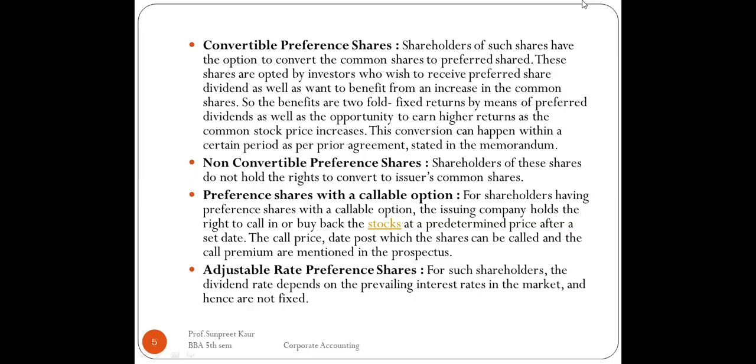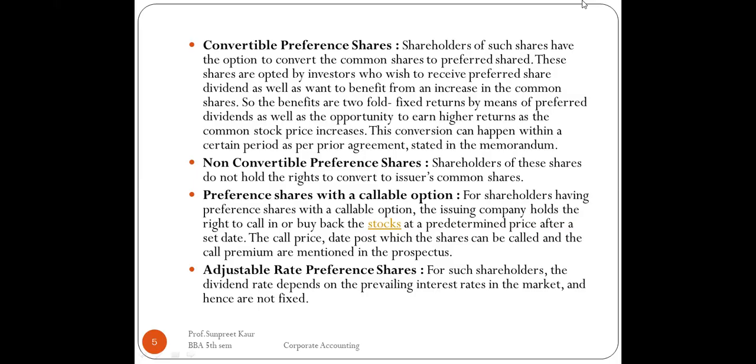So whenever there is a good return in the company, whenever there are good profits in the company, the shares are receiving a high rate of return, right? The shares are receiving a high rate of return. At that time, these preference shareholders, who are the shareholders of the convertible preference shares, can enter into an agreement with the company, and they can convert the common shares to their shares in order to get the profit, right?